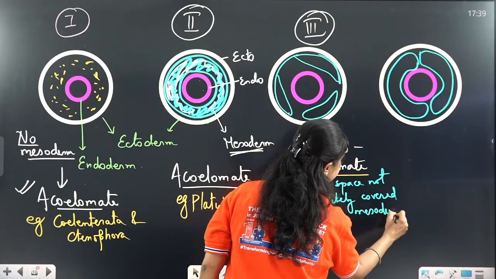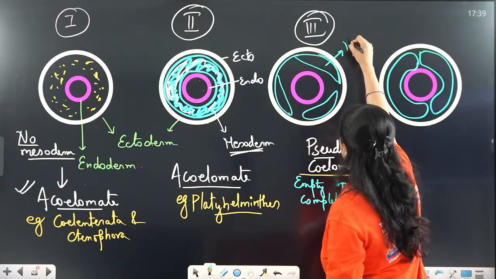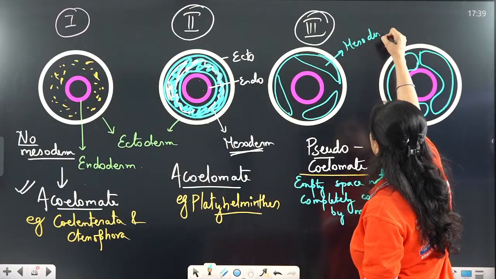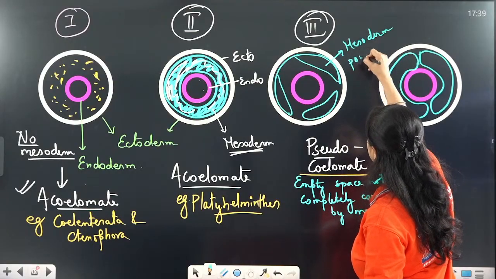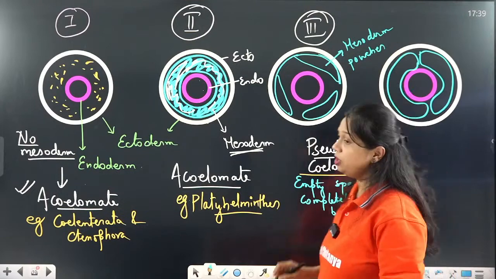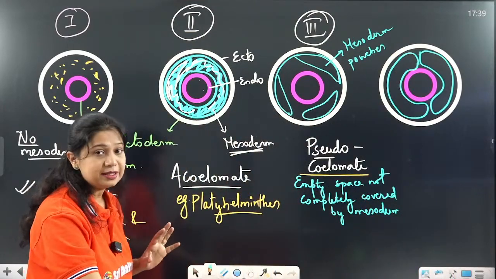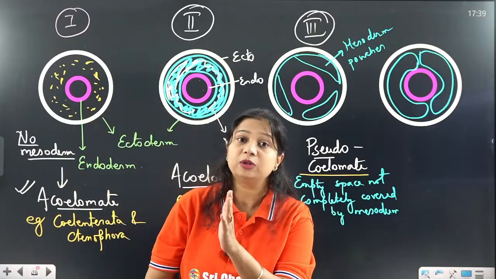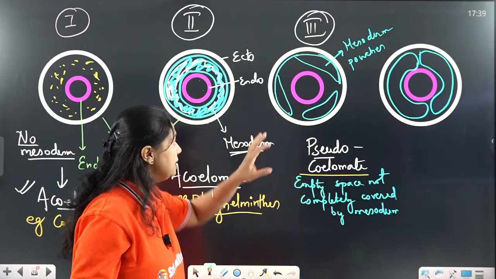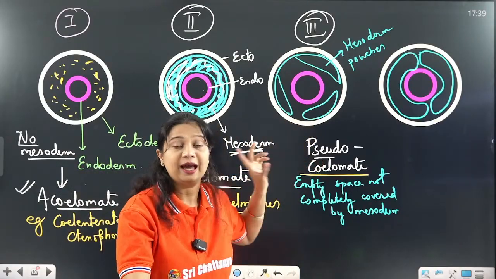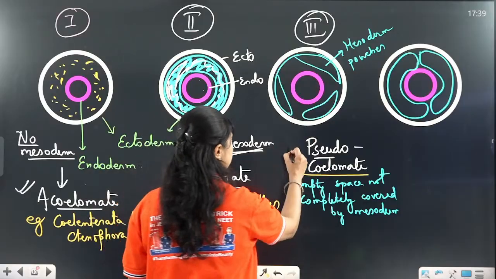Mesoderm in the form of pouches is present, so mesodermal pouches are present in between the outer ecto and inner endoderm. Such type of body cavity is called pseudocoelomate.